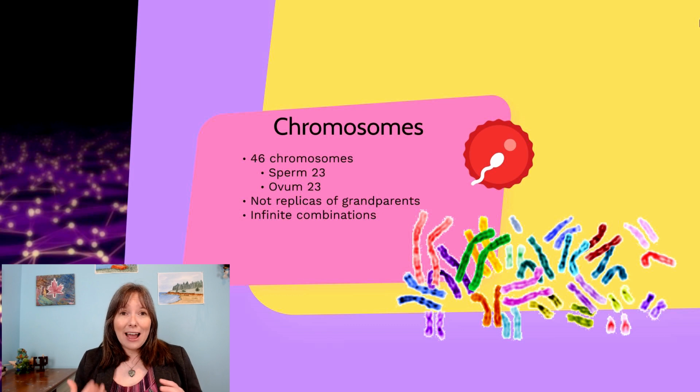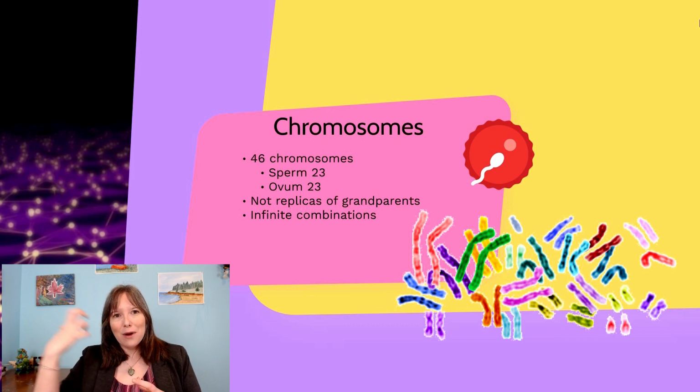Now, important to understand is how a sperm and how an egg develop. They are a random assortment of anything in your body. Whether your body produces egg or sperm or nothing at all, when you produce either a sperm or an egg, it's not just taking the chromosomes you got from your mom or just the chromosomes you got from your dad, it's a random assortment. And some of those chromosomes might be hybrids. In that way, sperm are not just replicas of one of your grandparents, and eggs are not just replicas of one of the grandparents. There's an infinite number of combinations, which makes this so fascinating. Offspring can be any array or combo of the parents.